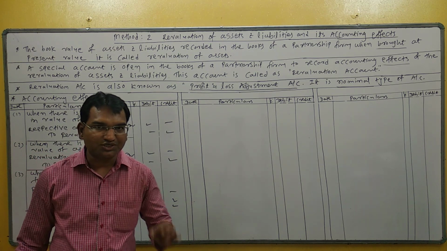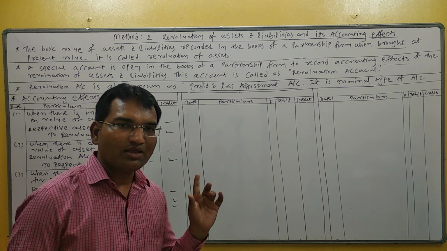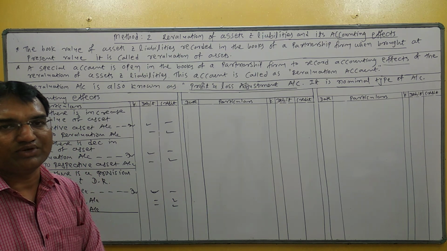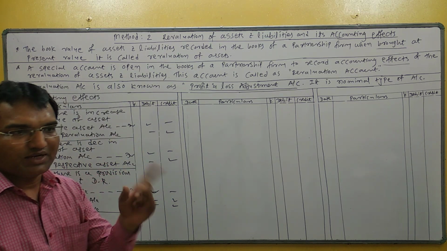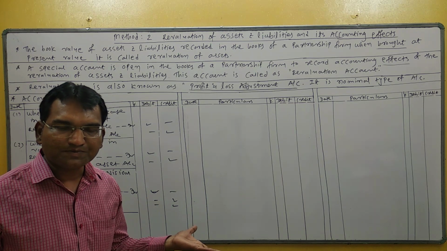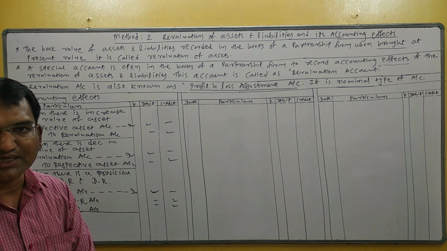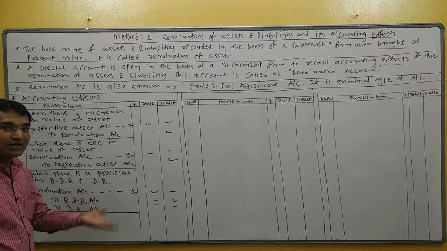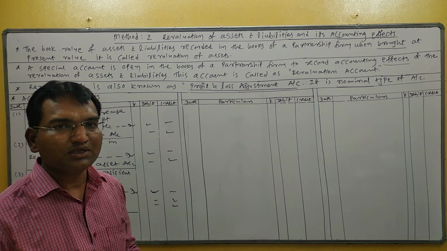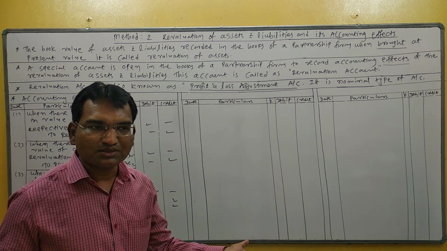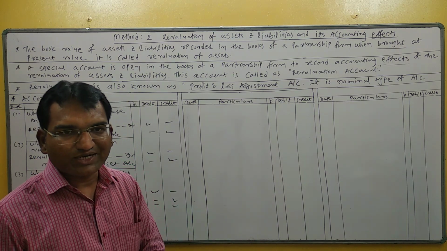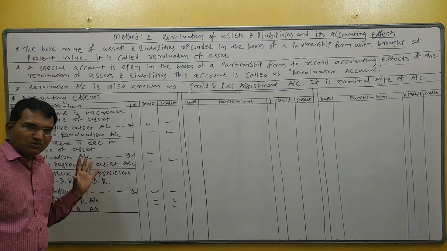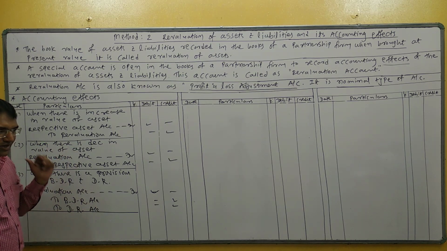And last entry of assets. Sometimes an unrecorded asset is found out at the time of reconstruction of a partnership. When an unrecorded asset is found out, it is a benefit. So unrecorded asset account debit to revaluation account. What are unrecorded assets? Unrecorded assets include income receivable not recorded in the books, prepaid expense not recorded in the books. So at that time, respective unrecorded asset account debit to revaluation account.